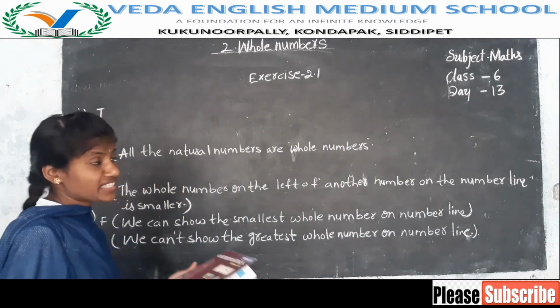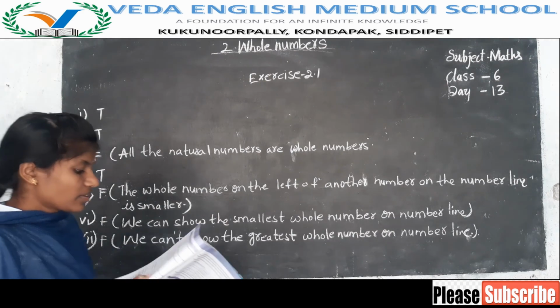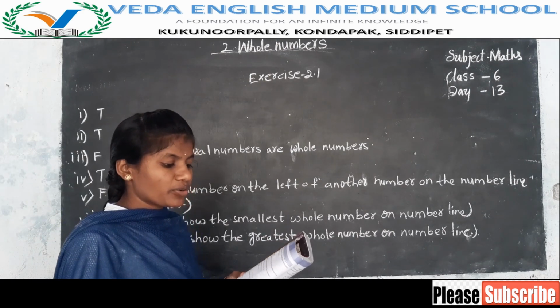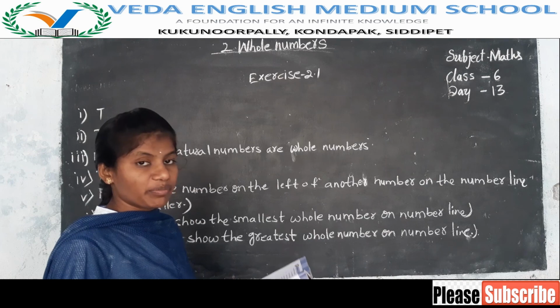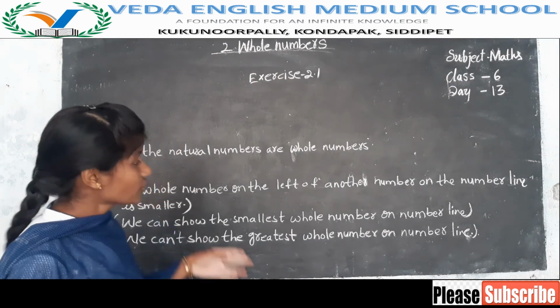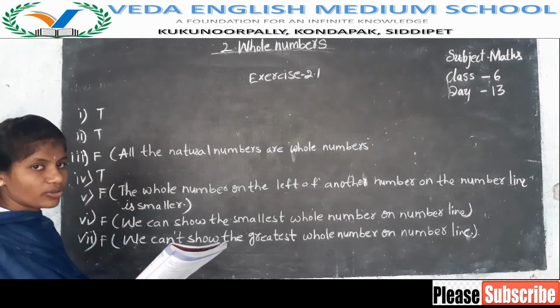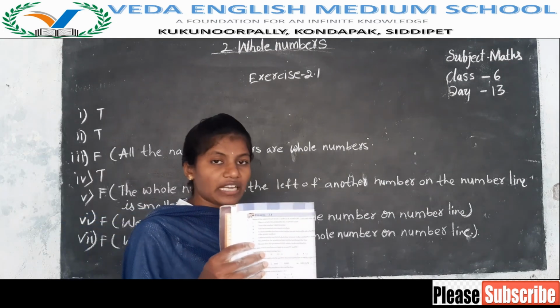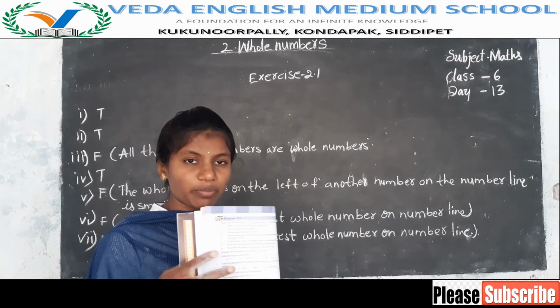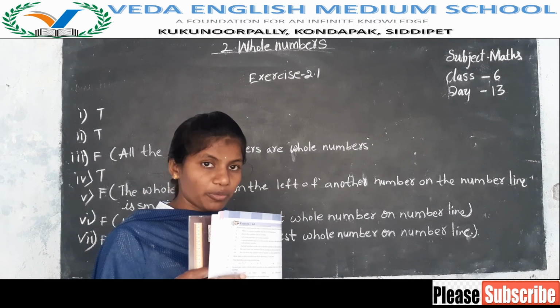You have to write as it is. They ask which of the following statements are true and which are false. Correct the false statement. If that is false, you have to correct it. So you have to write true or false and you have to write this also. So in the second chapter, exercise 2.1, up to the first bit is your homework. Complete up to here and send to me.